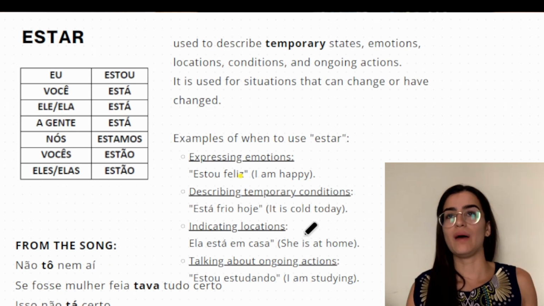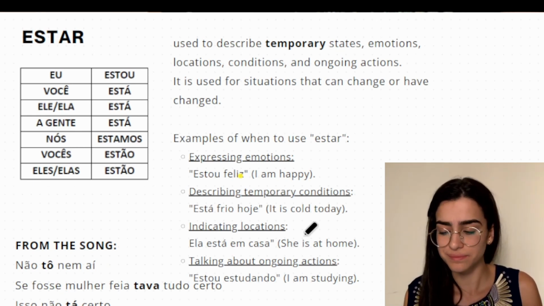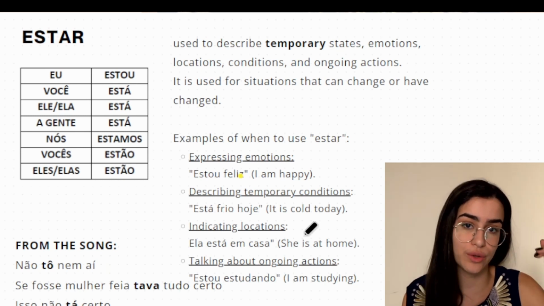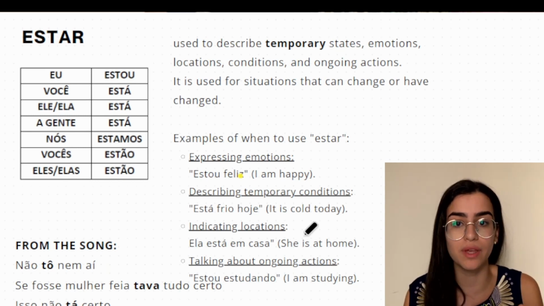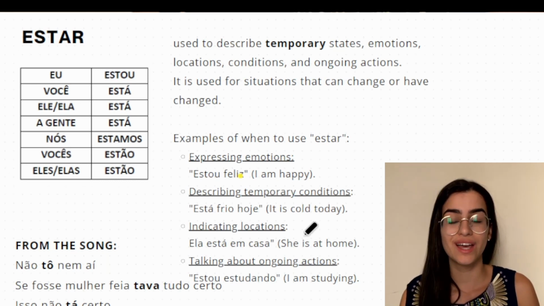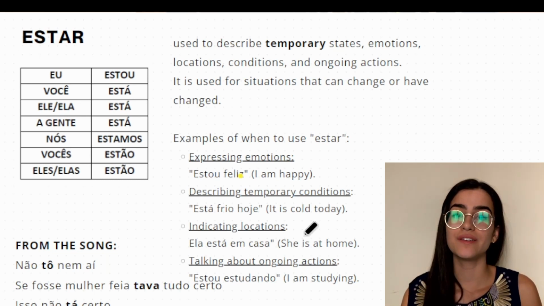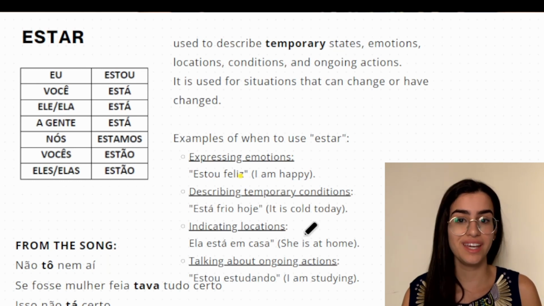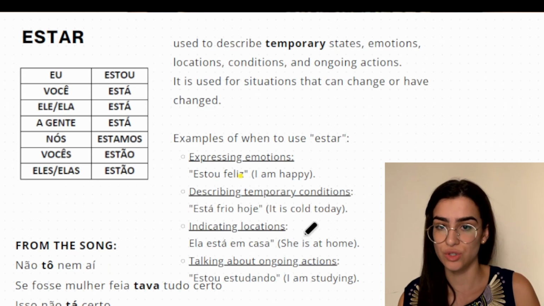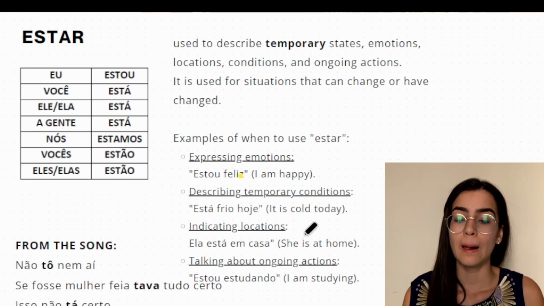But if you are happy most of the times, or let's say you reached a time in your life where you are fulfilled, you are happy, you can say eu sou feliz. Sou feliz. Okay? That gives more of a permanent idea than estou feliz.